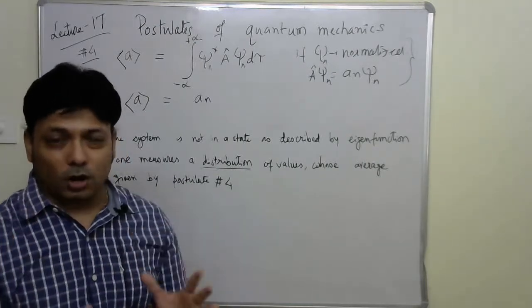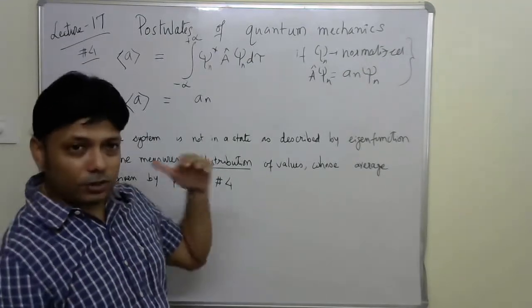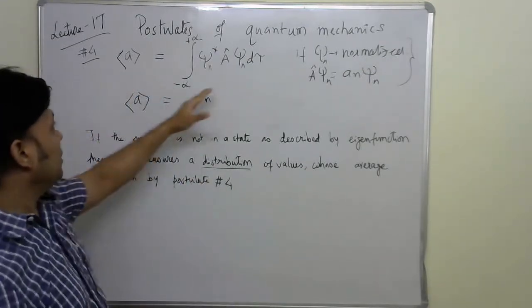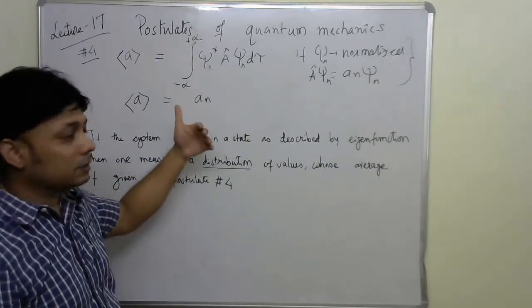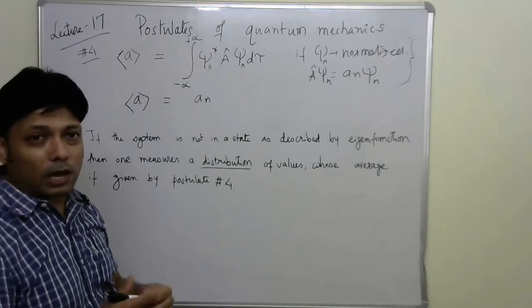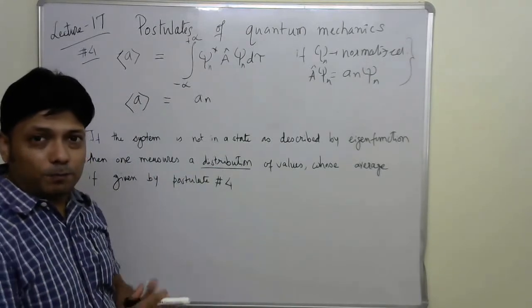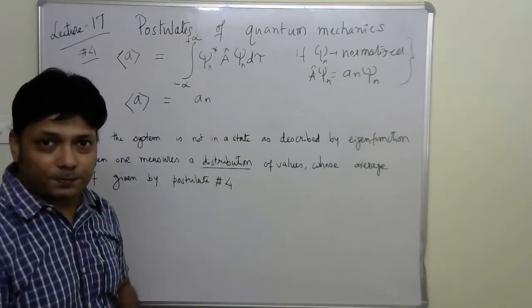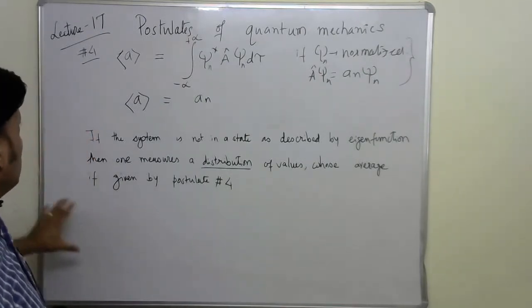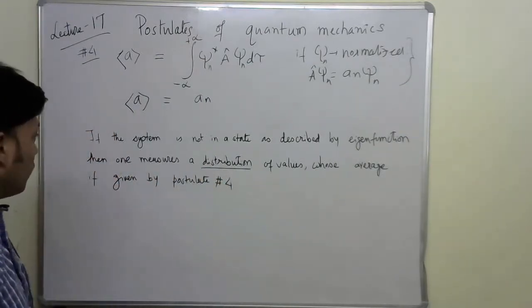So we have to talk about a distribution of values, the average of which is given by this equation, which we have already learned to use to calculate the average position and average momentum for a free particle confined in a one-dimensional box.